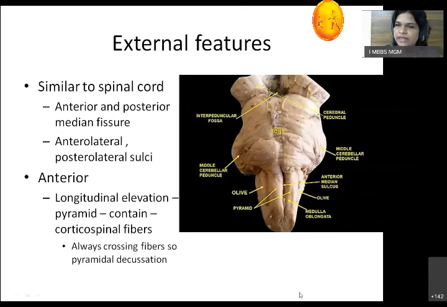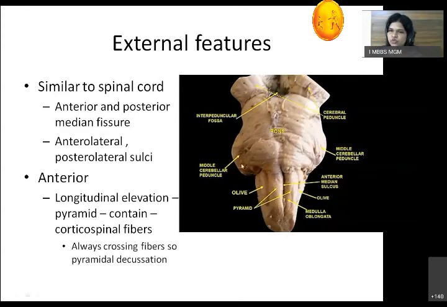So anteriorly, beside this anterior median sulcus, a longitudinal elevation is seen, which is called a pyramid. Why is it called a pyramid? Because it contains the pyramidal fibers, which are also called the corticospinal tract. Beside this pyramid, again a longitudinal elevation is present, which is called an olive. Now, why is it called an olive? Because beneath that we have a grey matter called the inferior olivary nucleus.